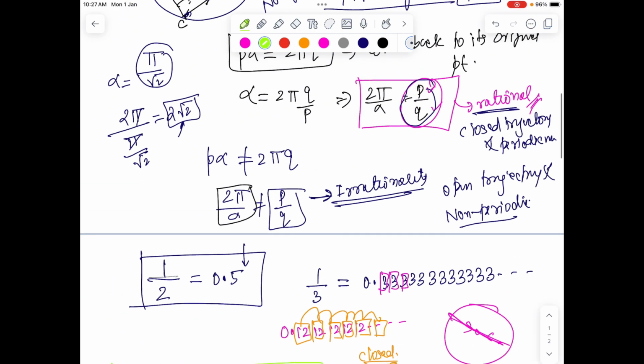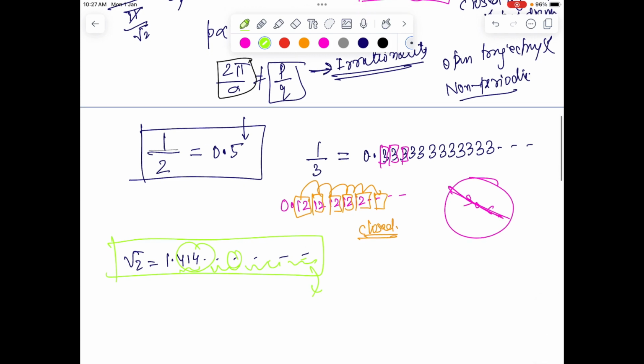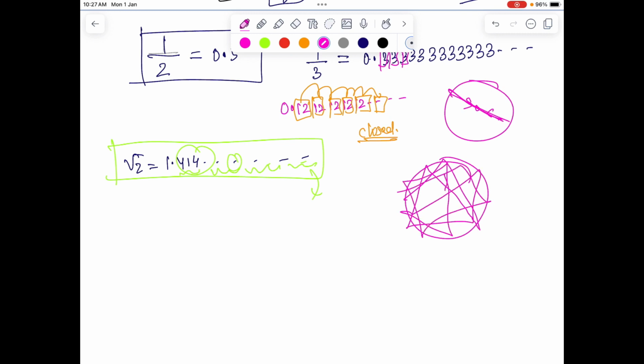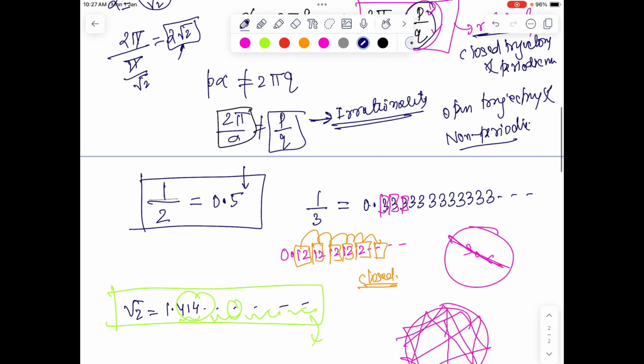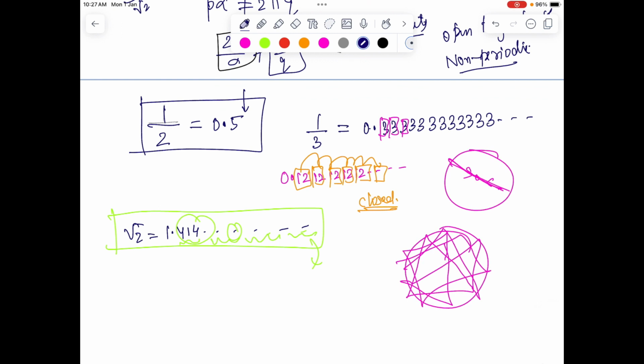Non-ending in the sense that every time the ball moves, where 2 pi q is not a multiple of p alpha. I mean 2 pi by alpha is not a rational number. So in that case, the path will be really irrational. So we'll have irrationality in the movement. In the sense it's non-terminating and non-repeating. The path is not repeating, and moreover obviously it's non-terminating. It's never dying. Even in an irrational number, that will be the significance of the ideas.